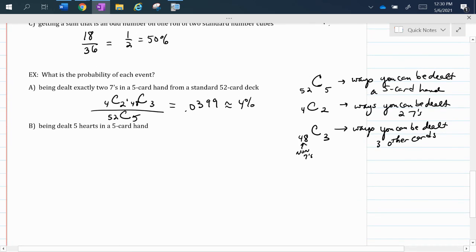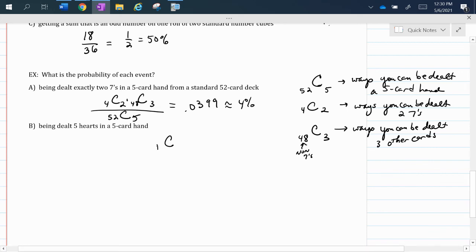All right, and then lastly, I want to know what is the probability of being dealt 5 hearts in a 5-card hand. Okay, so how can I be dealt 5 hearts? Well, first I have to think, okay, the favorable outcome would be I would be dealt a heart. So how many hearts are there? There are 13 hearts in a standard card deck. 13 hearts, 13 spades, 13 clubs, 13 diamonds.